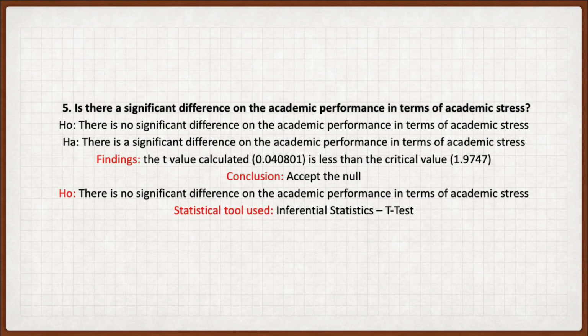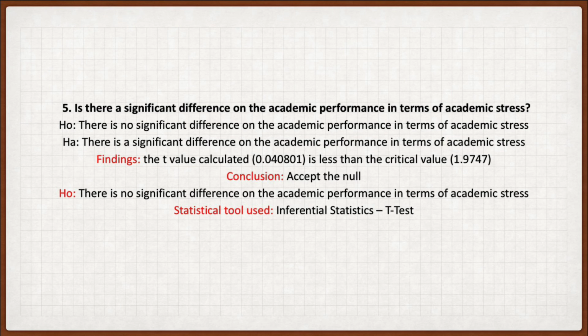Is there a significant difference on the academic performance in terms of academic stress? The null hypothesis says that there is no significant difference on the academic performance in terms of academic stress. The alternative says that there is a significant difference on the academic performance in terms of academic stress.